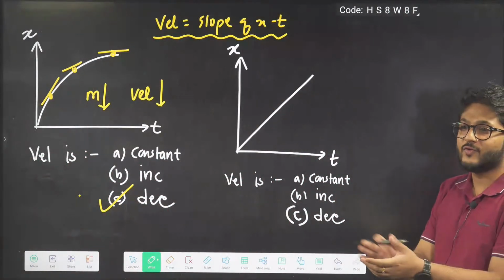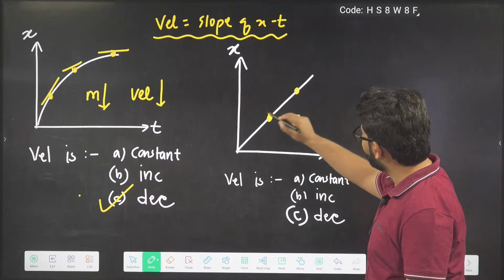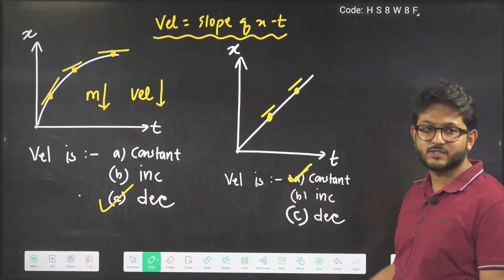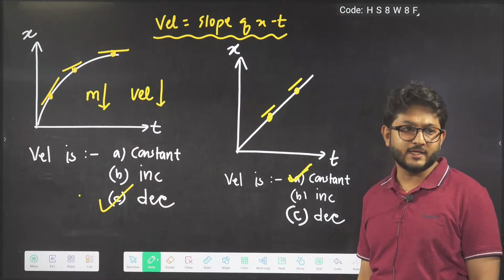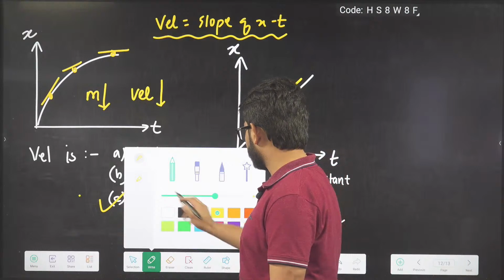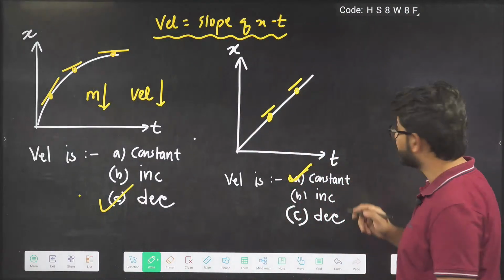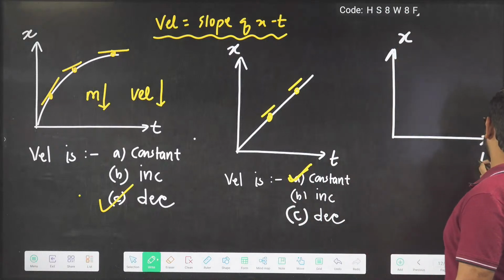Wonderful, very good. So many of you are giving the right answer in the chat box. If you see, is this line the same or not? Yes, it is constant, it is not changing, constant, uniform motion. Constant velocity, guys. I guess you have seen this in your 9th class or 10th class motion chapter.